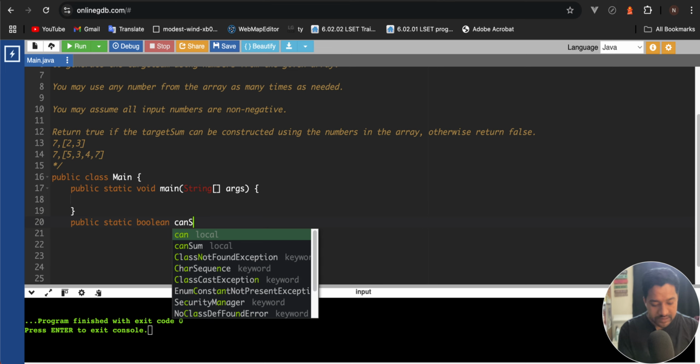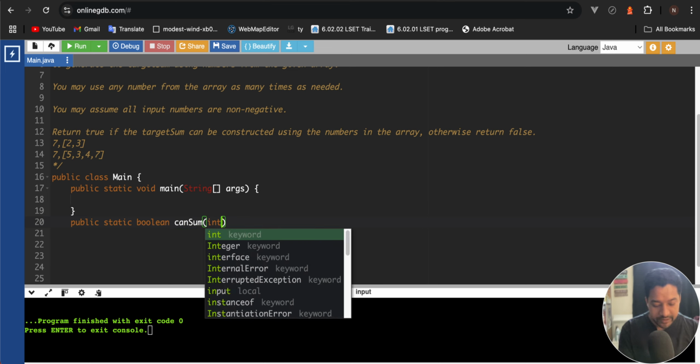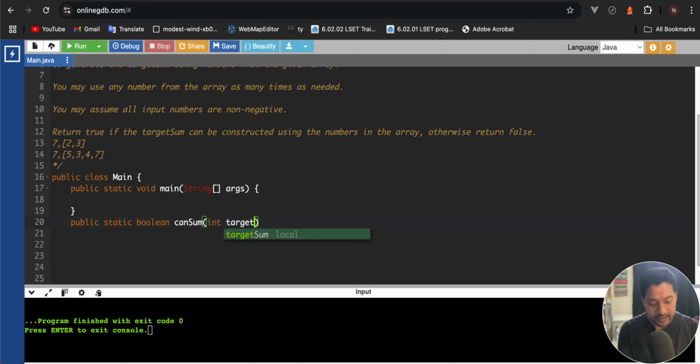Method name is CanSum. It will take target sum and an array of integers, that is numbers.